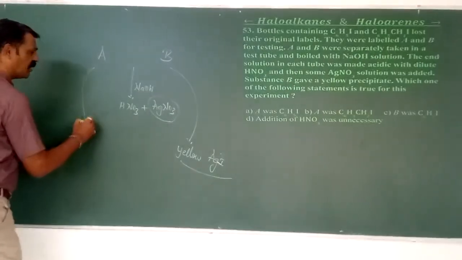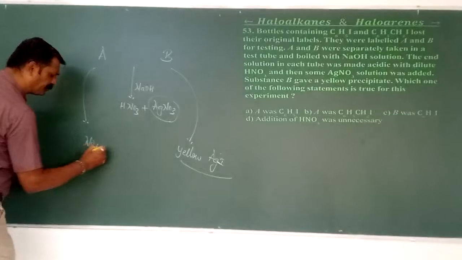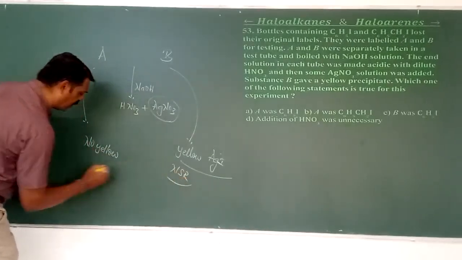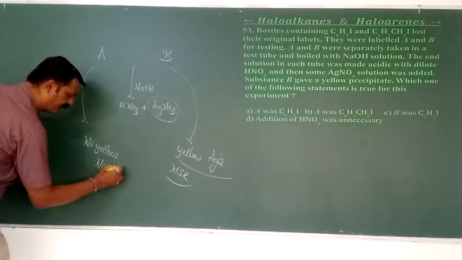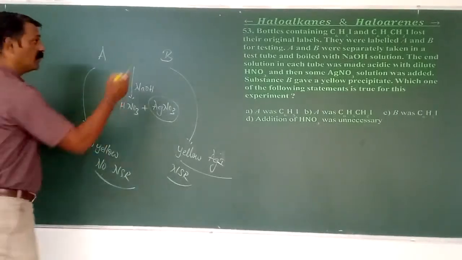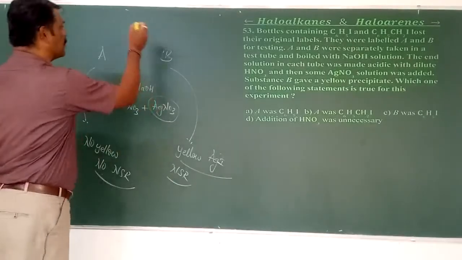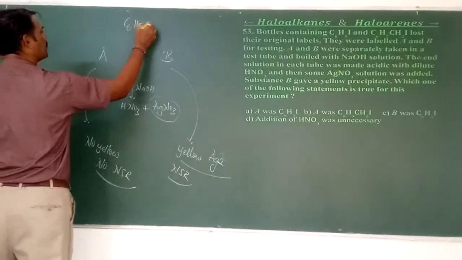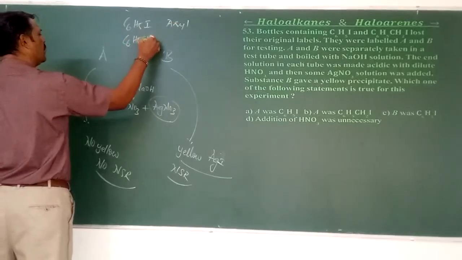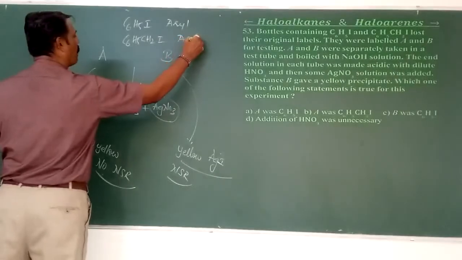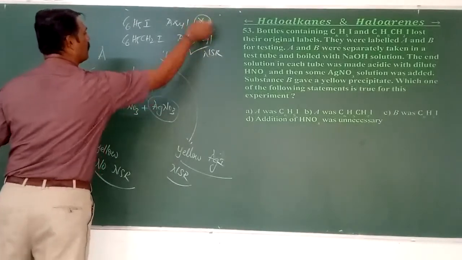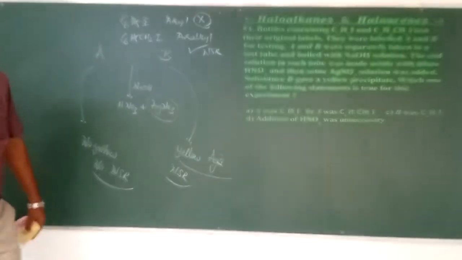Can I say there is no yellow precipitate here? It means it does not undergo NSR easily. Which one undergoes NSR? Among these, C6H5I is called aryl, whereas C6H5CH2I is called R-alkyl. So here it undergoes NSR, but here it doesn't, because aryl halides are less reactive towards NSR.